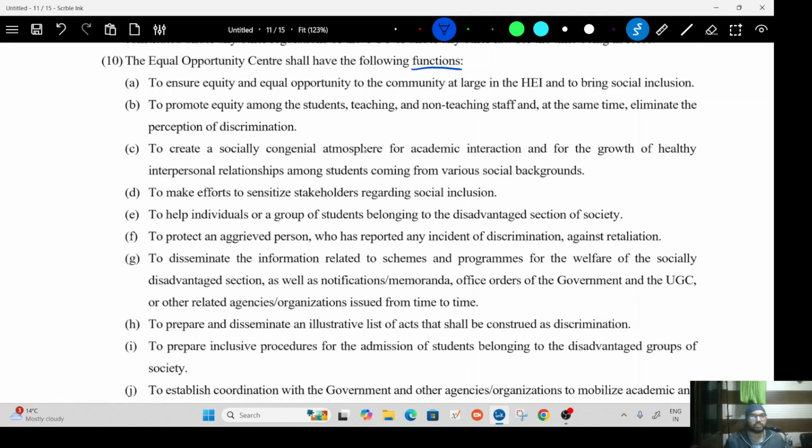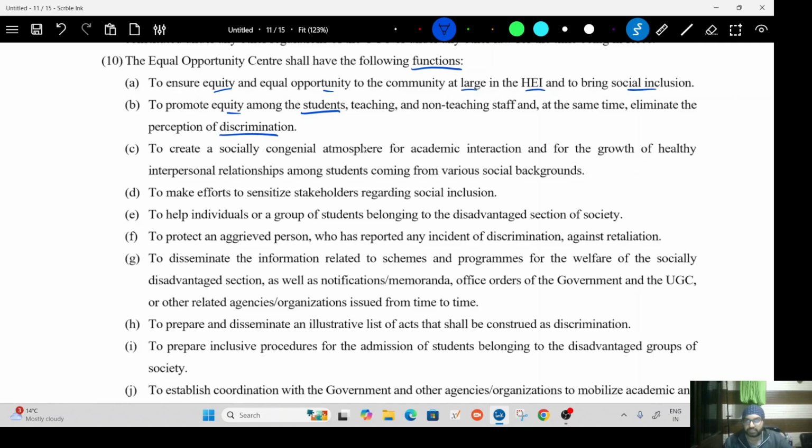So, what is the function of this Equal Opportunity Center? First and foremost, they want to provide equity. Again, within equity, the term stakeholder is used, and equal opportunity at large to higher education institutes and bring social inclusion. Again, not a bad thing. You want everybody to be included in a higher education institute. Promote equity among students. Again, remember the definition of student. Eliminate any kind of discrimination.